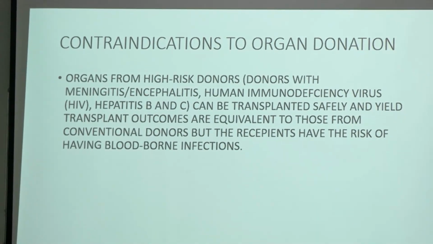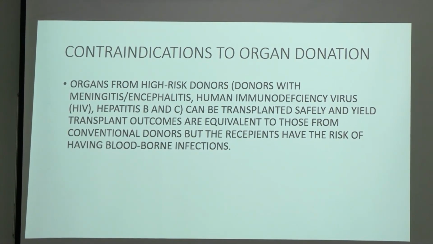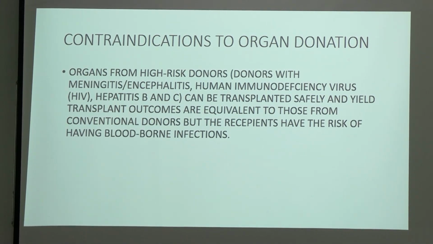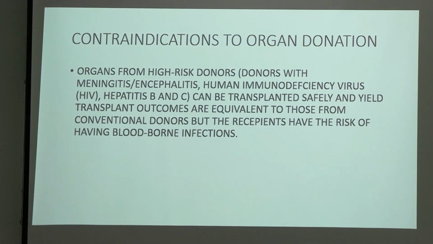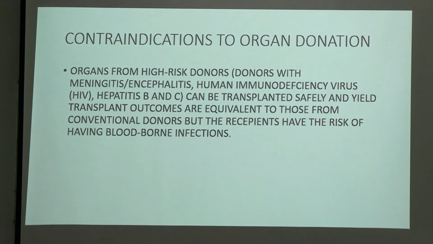Now coming to contraindication to organ donation. It's a continued slide where you can see organs from high risk donors. The high risk donors are donors with meningitis, encephalitis, HIV, patients suffering from HIV, hepatitis B and C. See, now they can be transplanted safely. Organs from these patients can be transplanted safely and they yield transplant outcomes like those from a normal patient. Means the normal patient from whom we are procuring the organs and the patient who is suffering from these transmissible diseases, the result is almost the same.